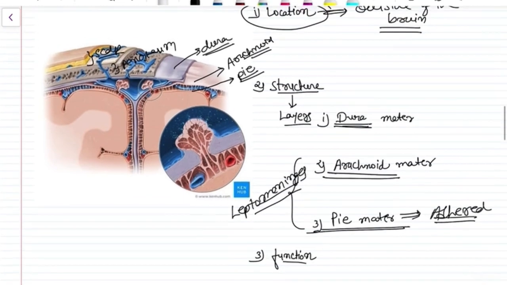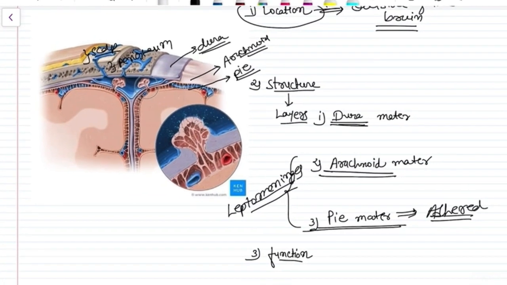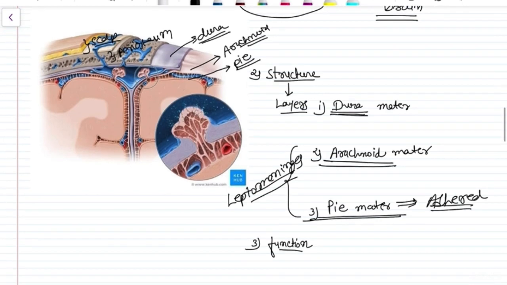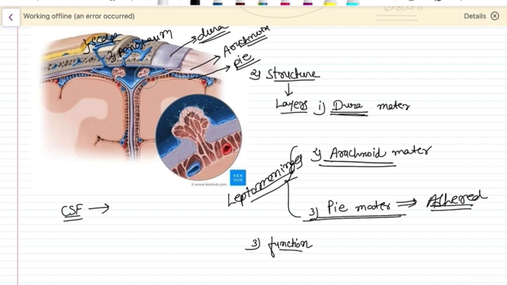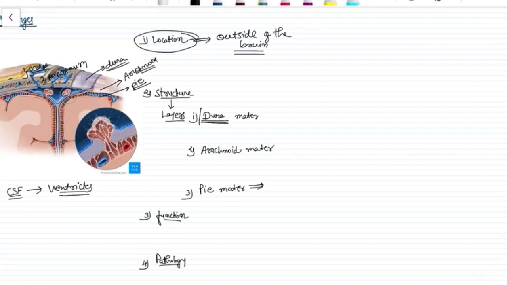In this diagram I would like to tell you about the small concept of CSF. As I discussed, CSF is formed in the ventricles, right? Let me tell you about the spaces between these meningeal layers.